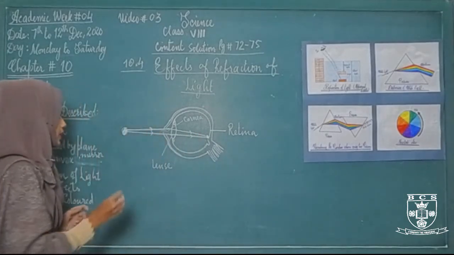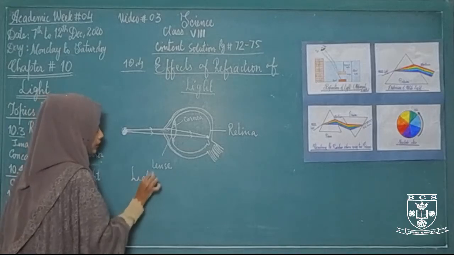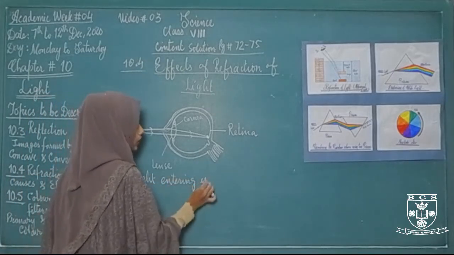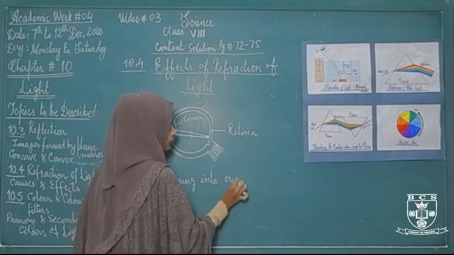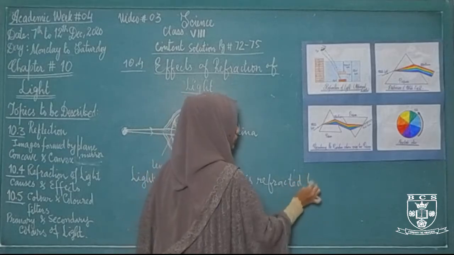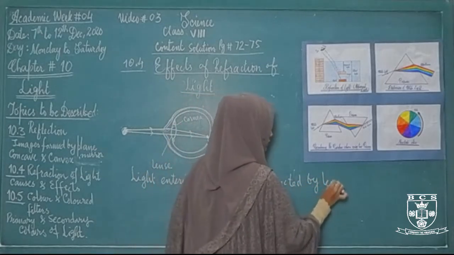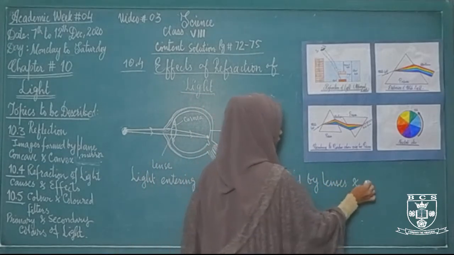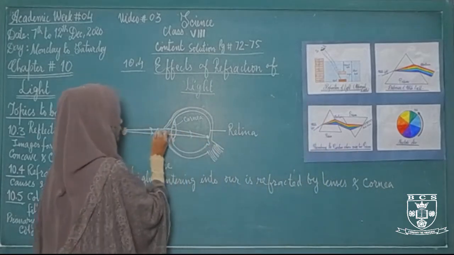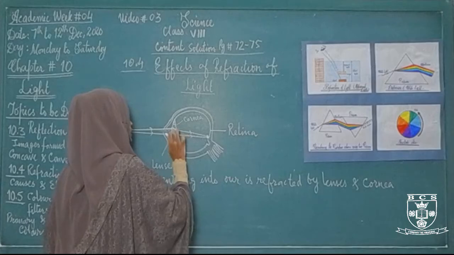So the light entering our eyes is refracted by the lens and cornea.